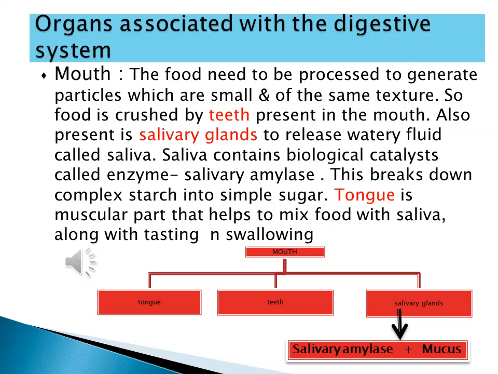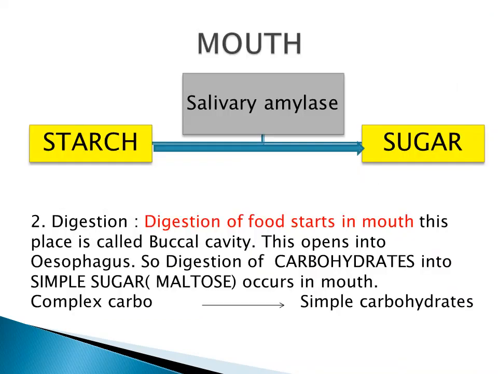This tongue helps to roll the food, definitely taste the food, but it basically mixes food with the saliva. Now, this watery fluid saliva is doing an important work. It is holding some biological enzymes, which will take up the digestion of carbohydrates.